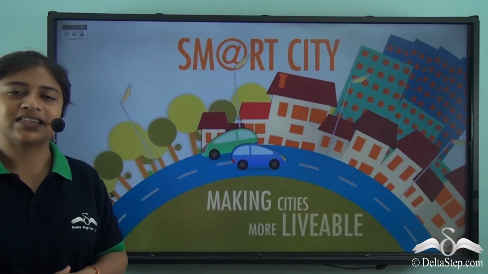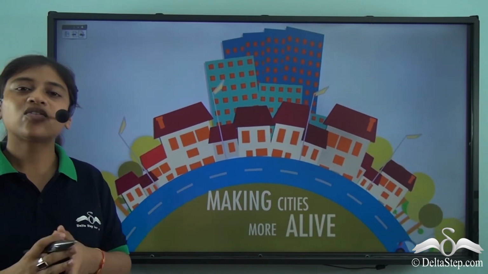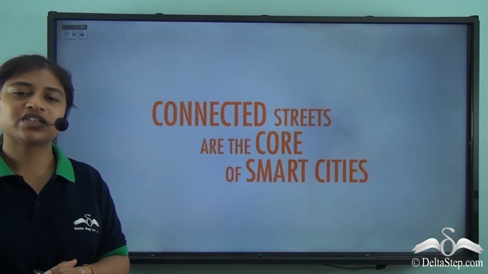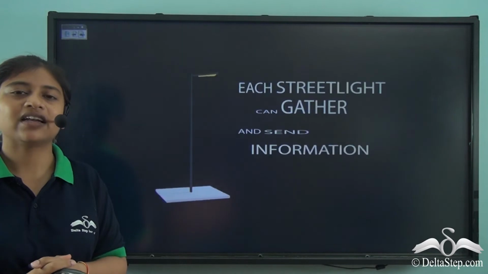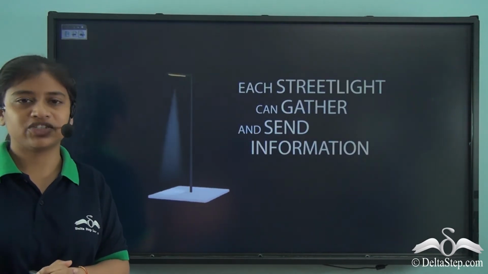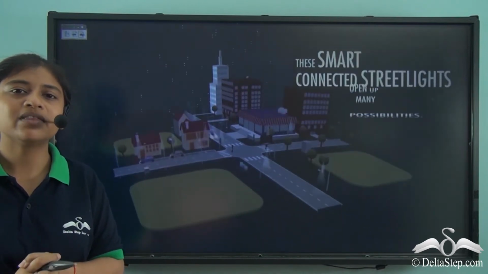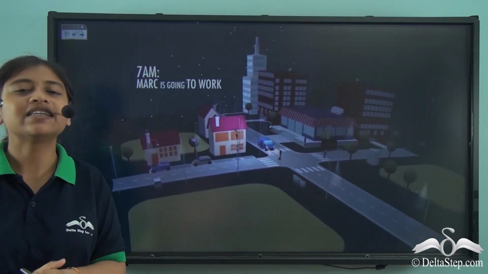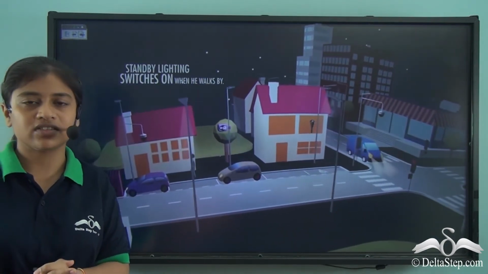A smart city is making cities livable and more alive. The core of smart cities are well-connected roads. Well-connected roads play a very important role here. Street lights can have sensors which can track and send information. Say that Mark has to go to work at 7 a.m. in the morning. So as he passes by the street lights, it will automatically switch on. The standby street lights will switch on and that will cut down on resources.